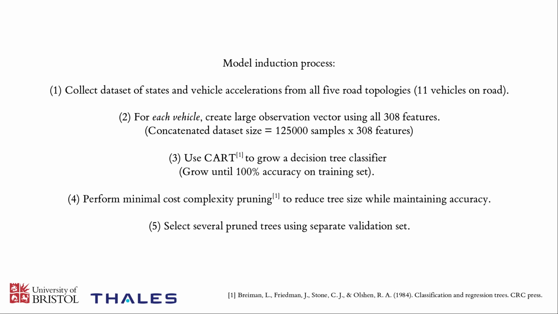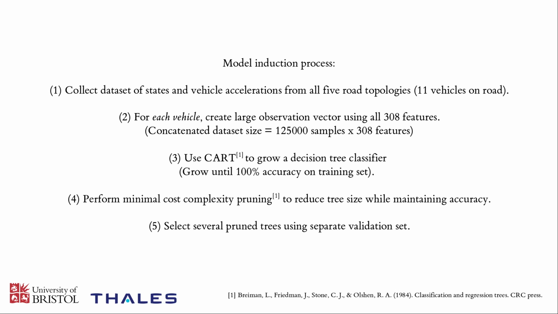And we feed this whole data set into the CART decision tree algorithm. And that CART algorithm tries to grow a decision tree that tries to predict the agent's actions, accelerations, as effectively as possible. And we actually grow this tree until it obtains 100% predictive accuracy on the training set, but we would expect this to be massively overfit to the training set. So the next thing we do is we use a pruning technique called minimal cost complexity pruning, and that reduces the tree size back again while trying to preserve the accuracy as far as possible.